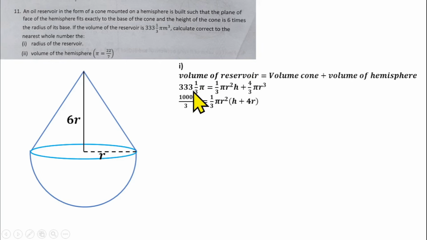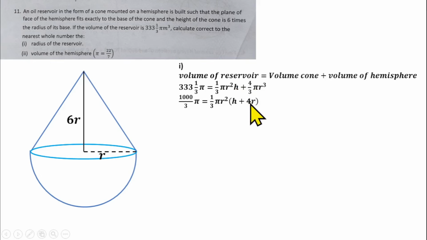I can change this one to an improper fraction. 3 times 333 plus 1 gives us 1000/3 pi equals, I can factorize pi r squared out from here because it is common. No, not only pi r squared, I can factorize 1/3 pi r squared. So I have 1/3 pi r squared times, I have h left plus 4r.